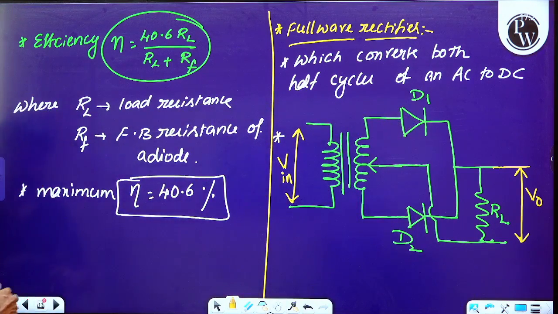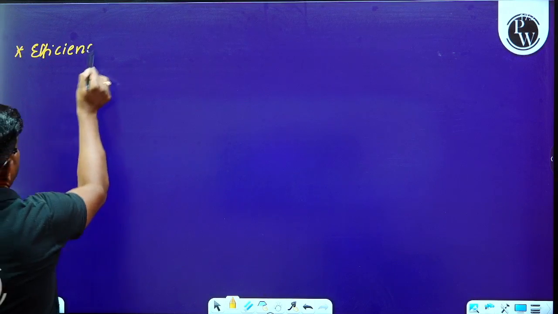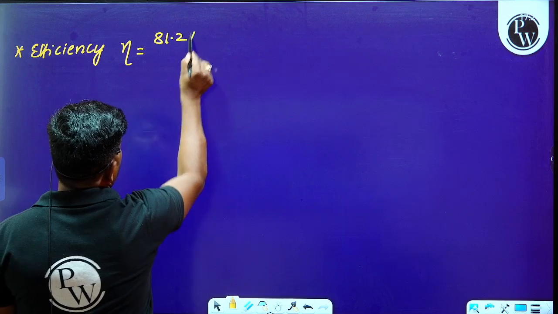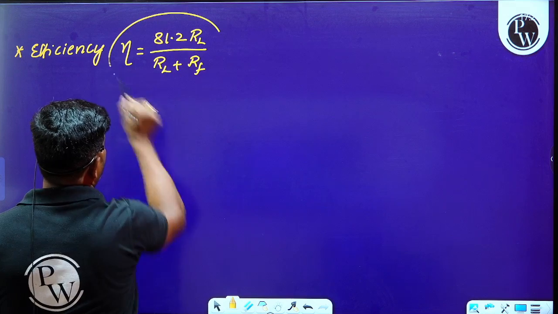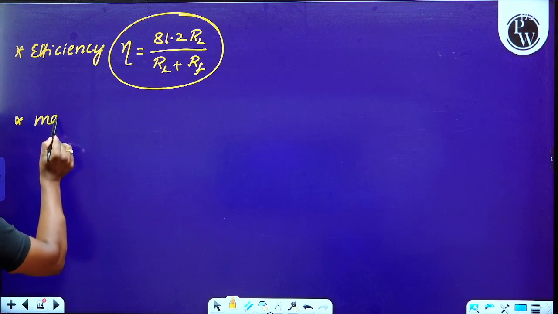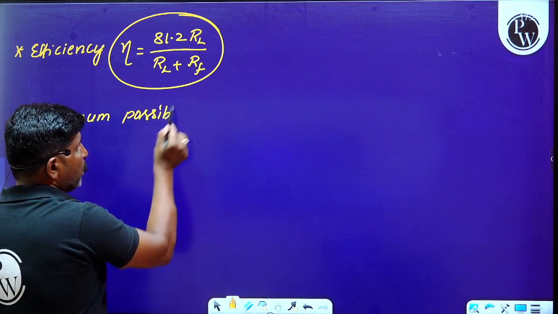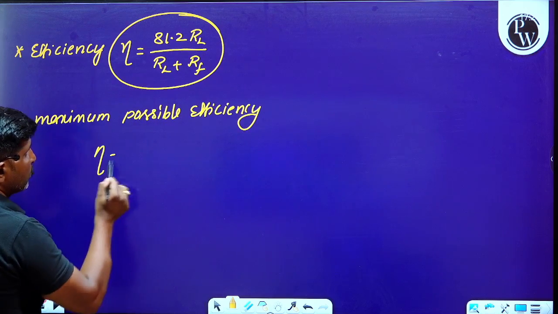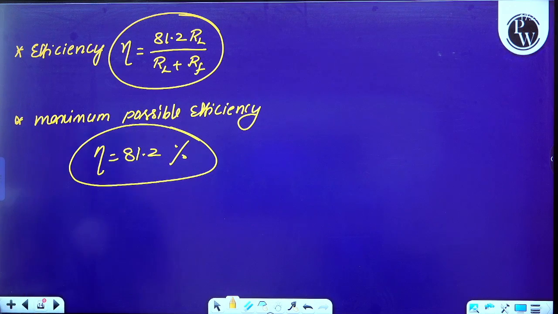Please have a look here. What is the efficiency? The efficiency of a full wave rectifier is equal to 81.2 times RL divided by RL plus RF. What is the maximum possible efficiency of a full wave rectifier? The maximum possible efficiency, eta, is 81.2%. That is the maximum possible efficiency of a full wave rectifier.